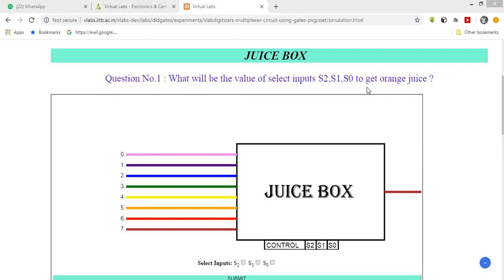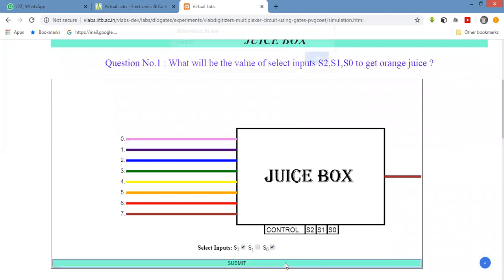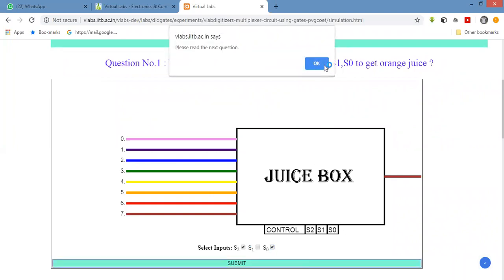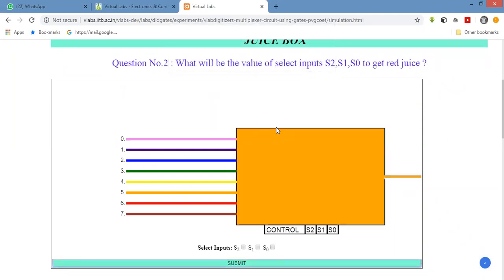Now, what is your requirement? At the output side, we want the orange juice. Orange is at the number 5. 5 is in decimal; in binary with the help of the 4 to 1, all of you know, we can write 5 as 1, 0, 1. It is a 5. Let's submit the answer. Yes, you will get the orange juice.